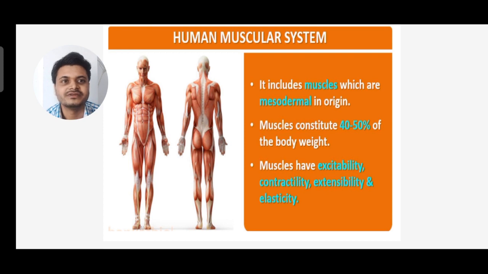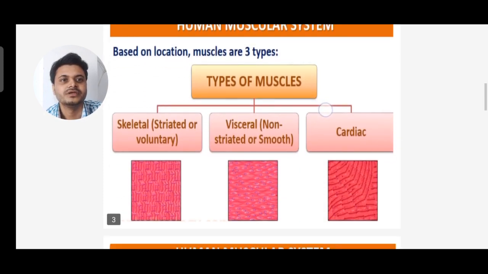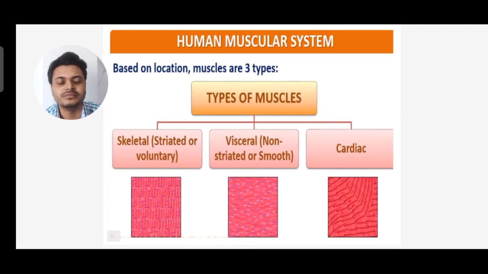Muscles have excitability, contractibility, extensibility, and elasticity. Based on the location, muscles are of three types. One is skeletal or striated or voluntary muscles. Next is visceral or non-striated or smooth muscle, and third is cardiac muscle. You can see the three types: skeletal, smooth, and cardiac muscle. Skeletal muscle's another name is striated muscle, and smooth muscle's another name is non-striated muscle.